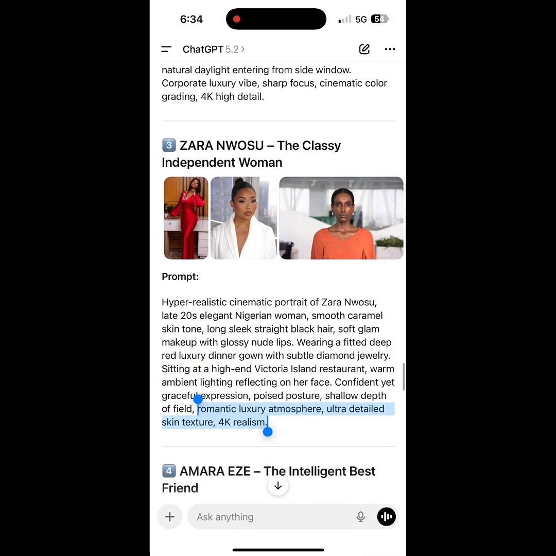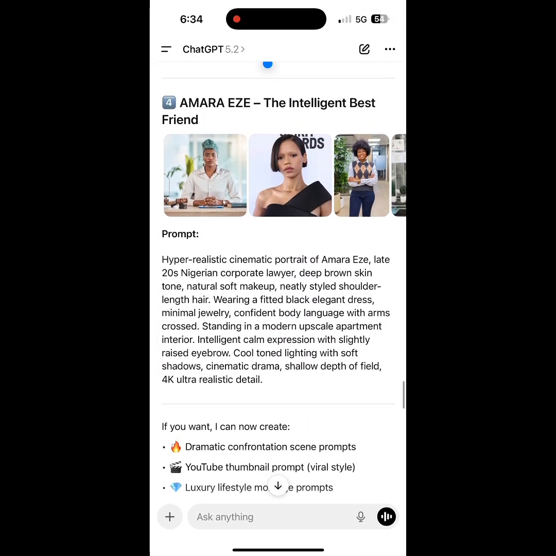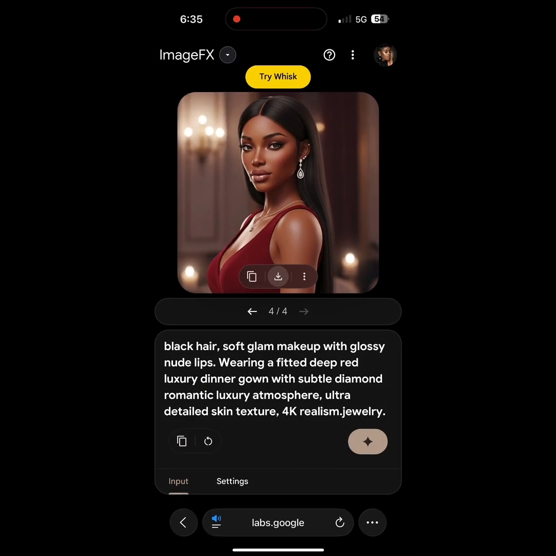So now let's copy the prompts. We are going for Ikena first. Okay, let's just copy anyone. This is Amara. So anyone, just do anyone as you like. Just make sure you get all the images ready. That's all that matters. I just want you to know how you're going to do it. So this is just all I need. The rest of the write up is not useful.